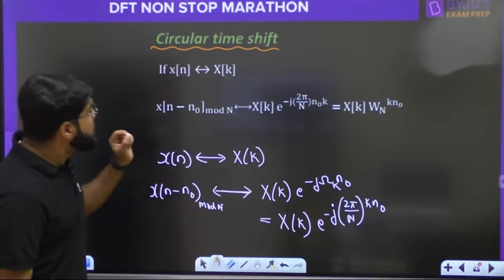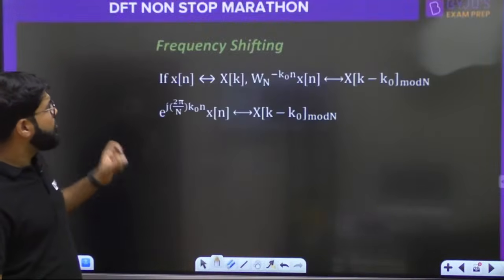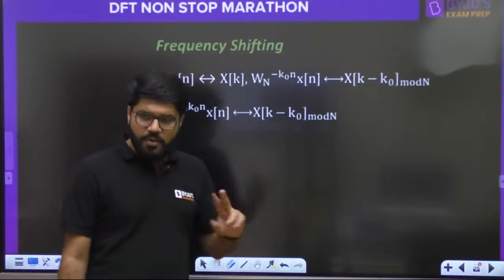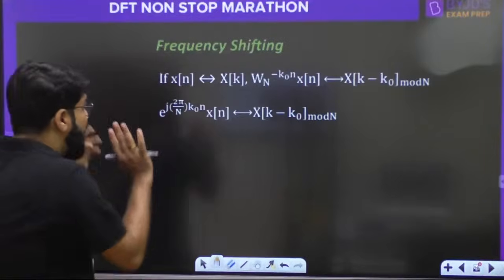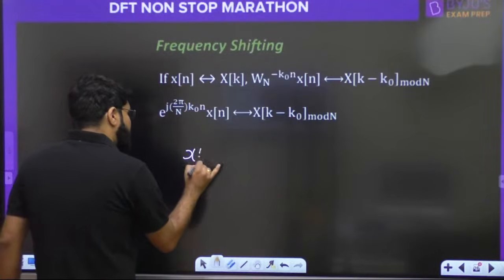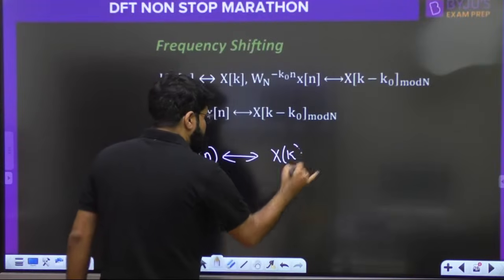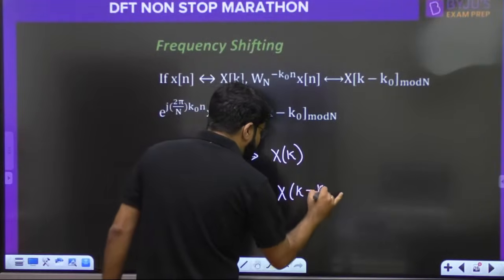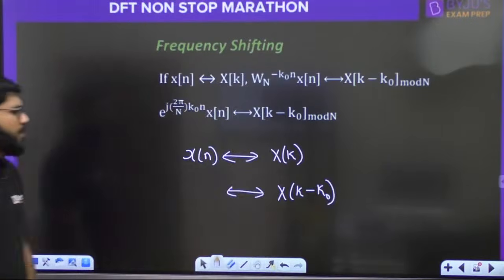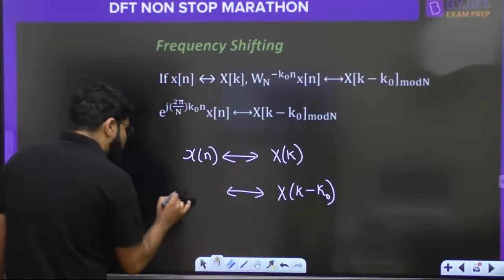The property is finished. Similarly, let's go to the property of frequency shifting, vice versa of this. Frequency shift, in time there is an exponential term. How will we remember this? If x of n has the DFT x of k, and I want to do the frequency shifting, x of k minus k naught, what should it be?